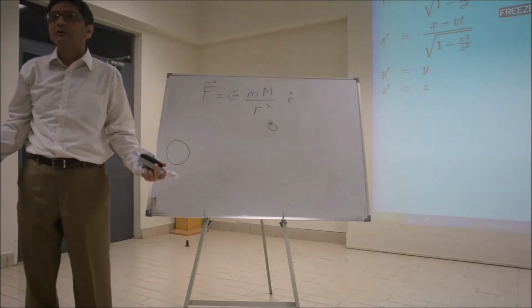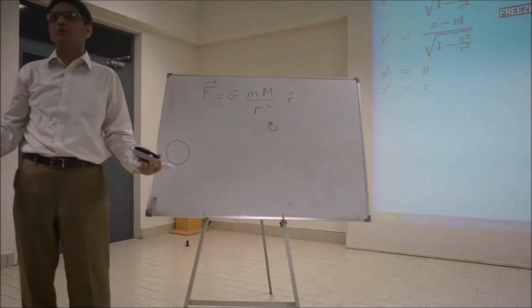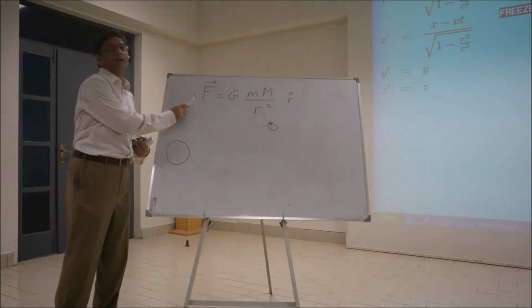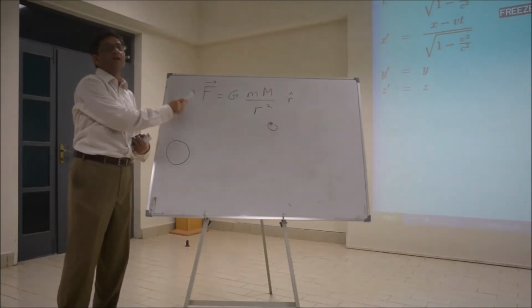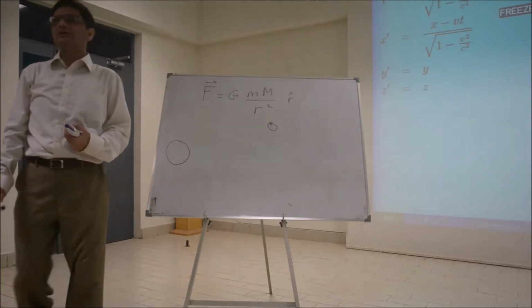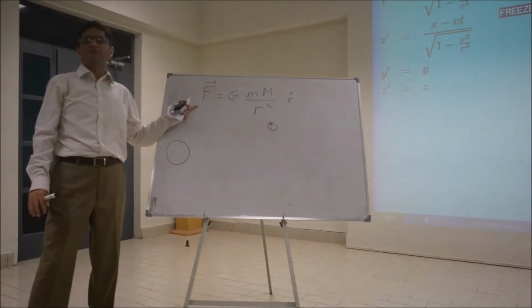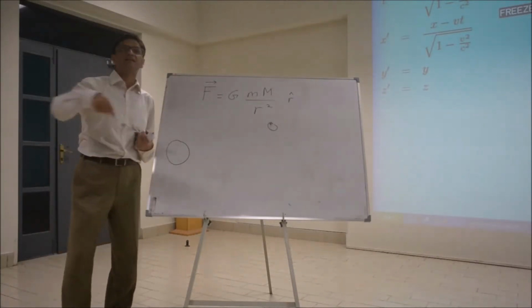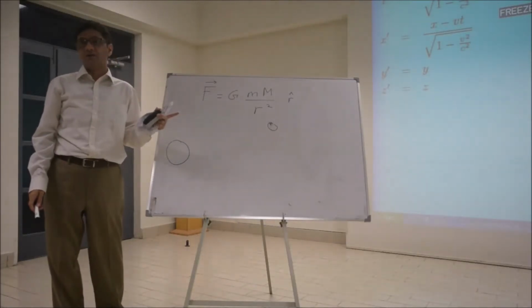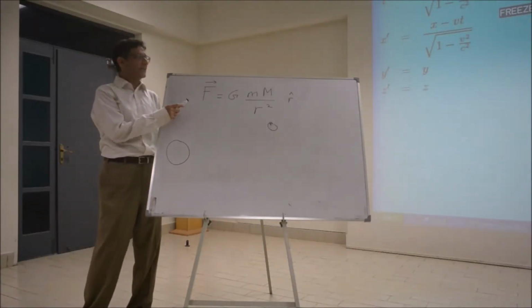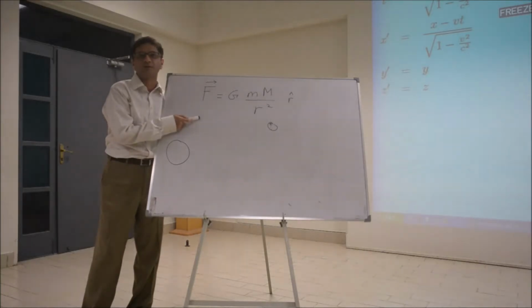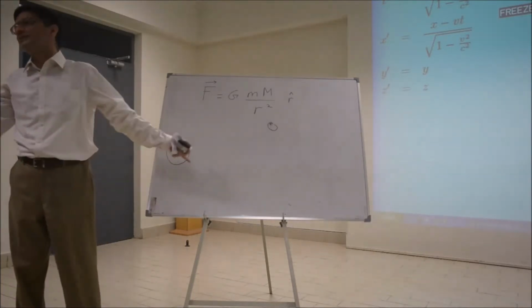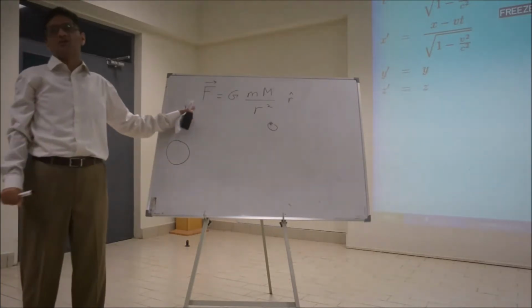Is that allowed according to the Michelson-Morley experiment, relativity? No. So if special relativity is correct, which it is, then this cannot hold. This has to be changed. And this is what Einstein realized: in 1905 we got the special theory of relativity, and he immediately realized that this is incorrect, and his next step was to get a correct law of gravitation. And as you've just seen, it won't be as straightforward as just finding a 4th component for this vector. No, it won't work this way, because it suggests instantaneous action, which is against the special theory of relativity. So this has to be changed.